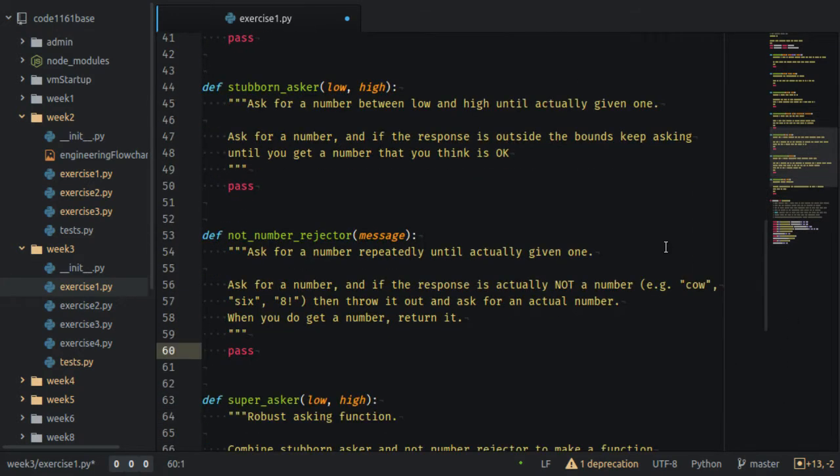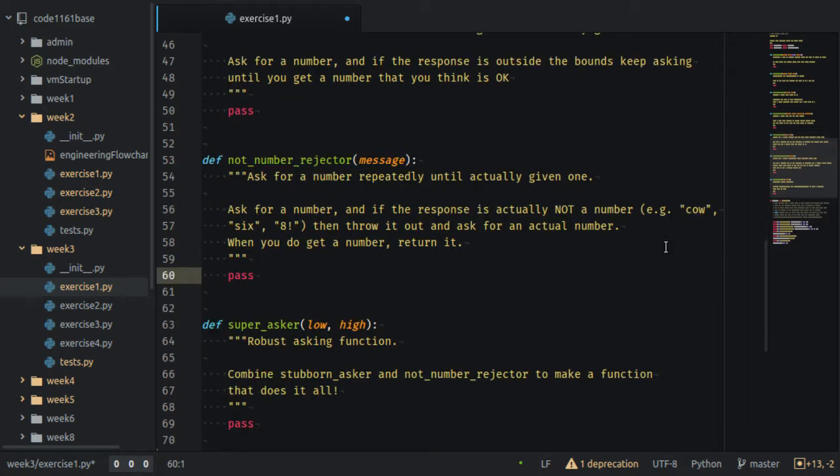The not number rejector is going to require you to know something that I haven't told you about yet. So you can think about me telling you this now, or I'm going to talk about it in the lab next week. So let's get into this and see what it is. Let's read what's going on.